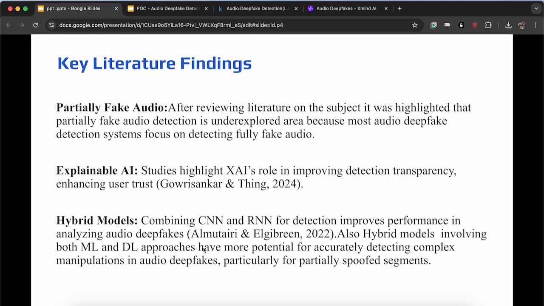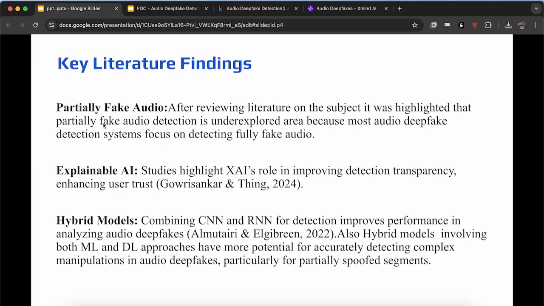I did a lot of research on this, I read a lot of papers. These are the points I found significant. When it comes to audio deepfake detection, there are currently systems, but most of the time these systems only focus on detecting fully fake audios.